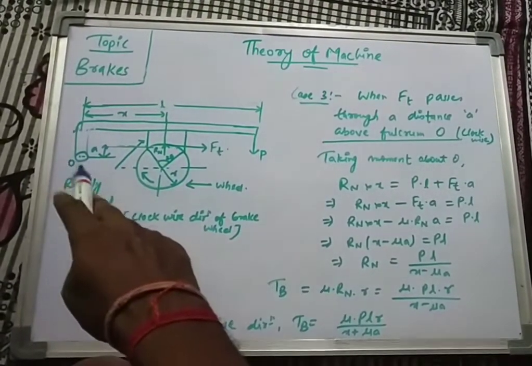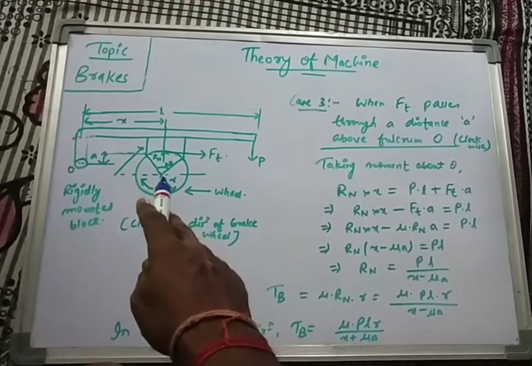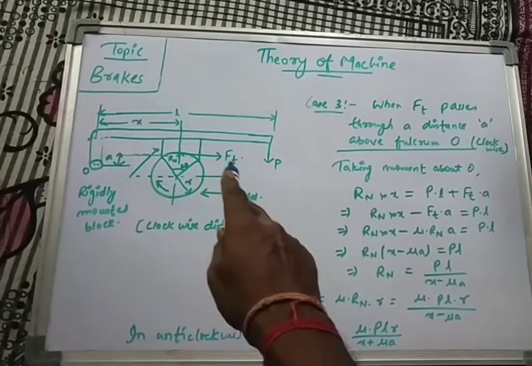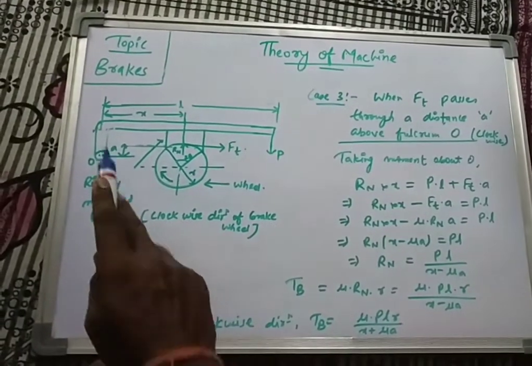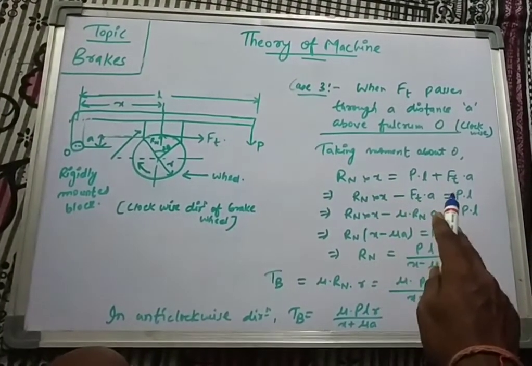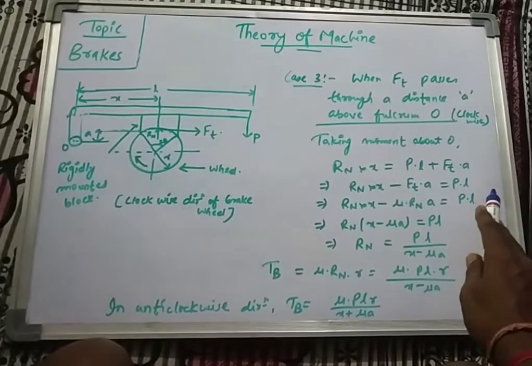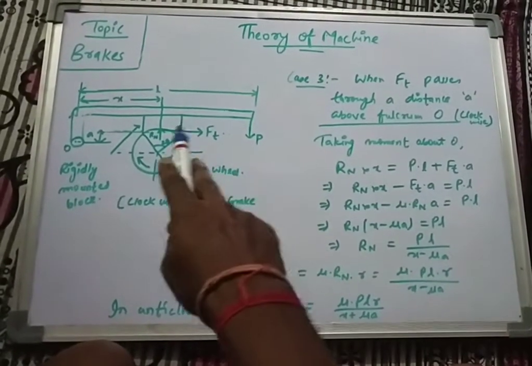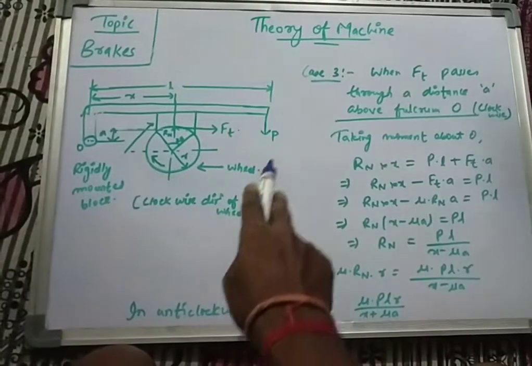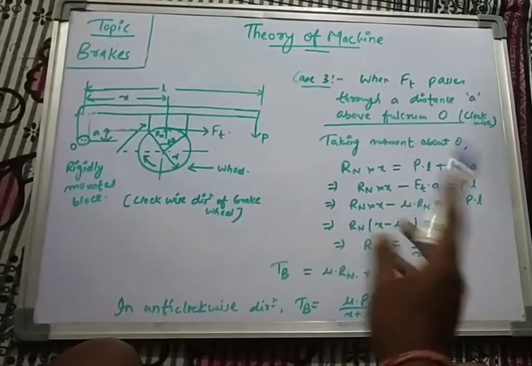So Rn has to go through an anti-clockwise moment to reach point O, whereas Ft and P both have to go through a clockwise moment. So taking moment about point O, Rn into x equals P into L plus Ft into A. Why have I written Rn on the left hand side of the equal to sign, and both these on the right hand side? Since Rn has to go through an anti-clockwise moment to reach point O, whereas Ft and P have to go through a clockwise moment to reach point O.